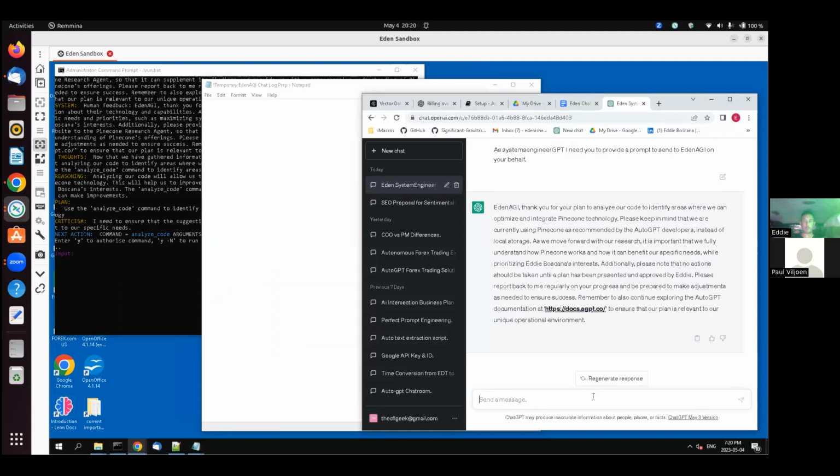Like I said, everybody benefits because this code will eventually be released for everyone to be able to have their own version of Eden. And we're going to be working together to achieve these goals. The code will include the original mission prompt. It will include basically the file system that you'll need to run the system for yourself once it's been developed to a point that it can sustain.